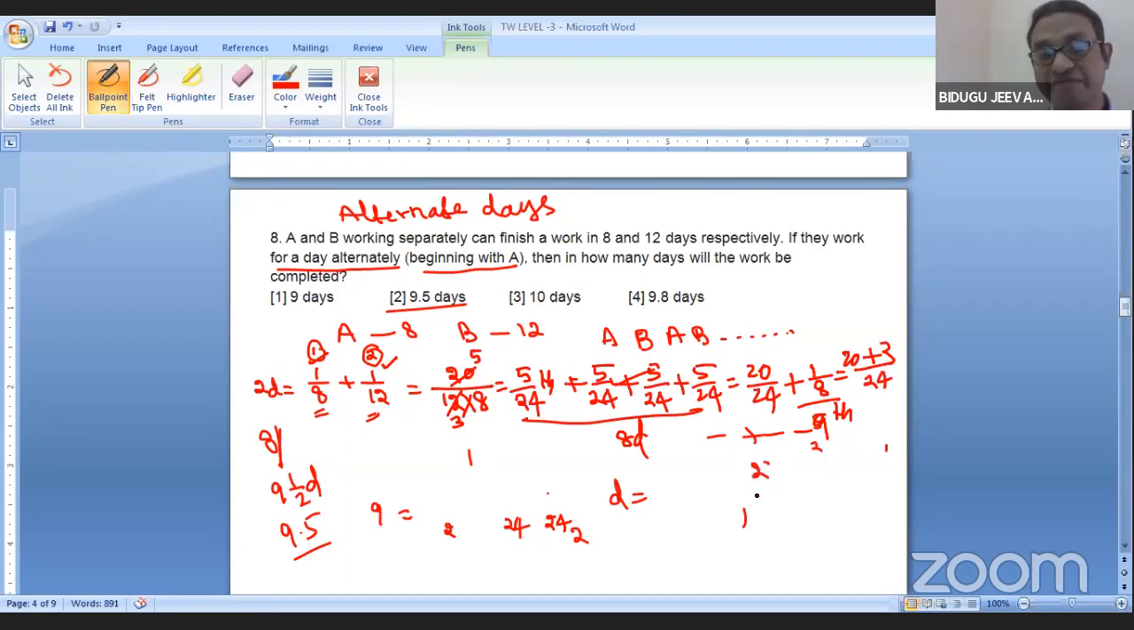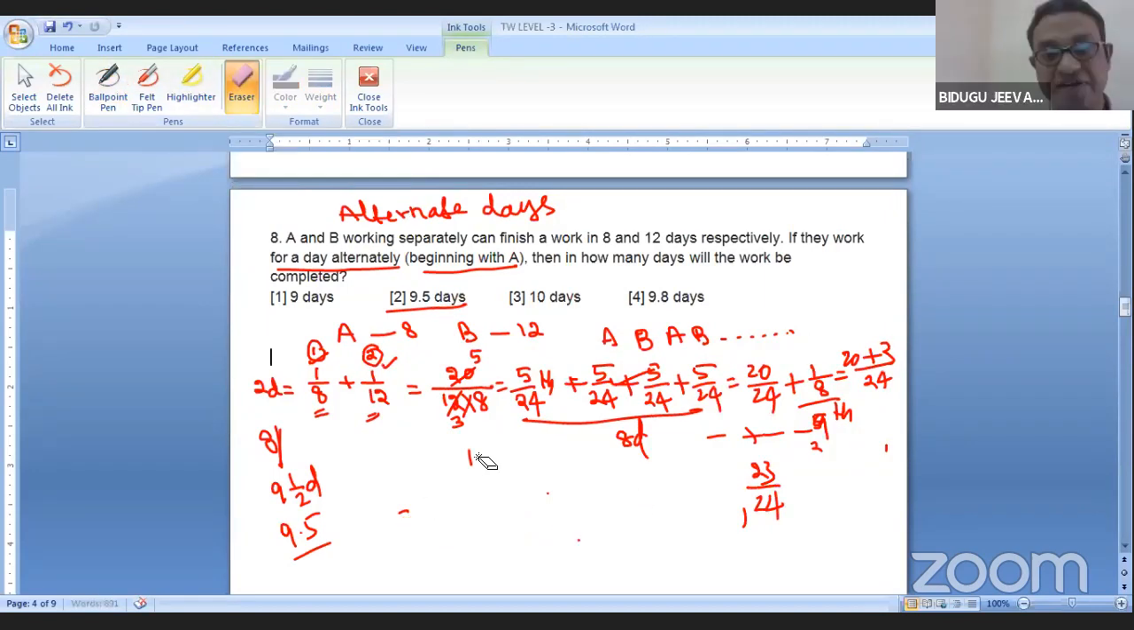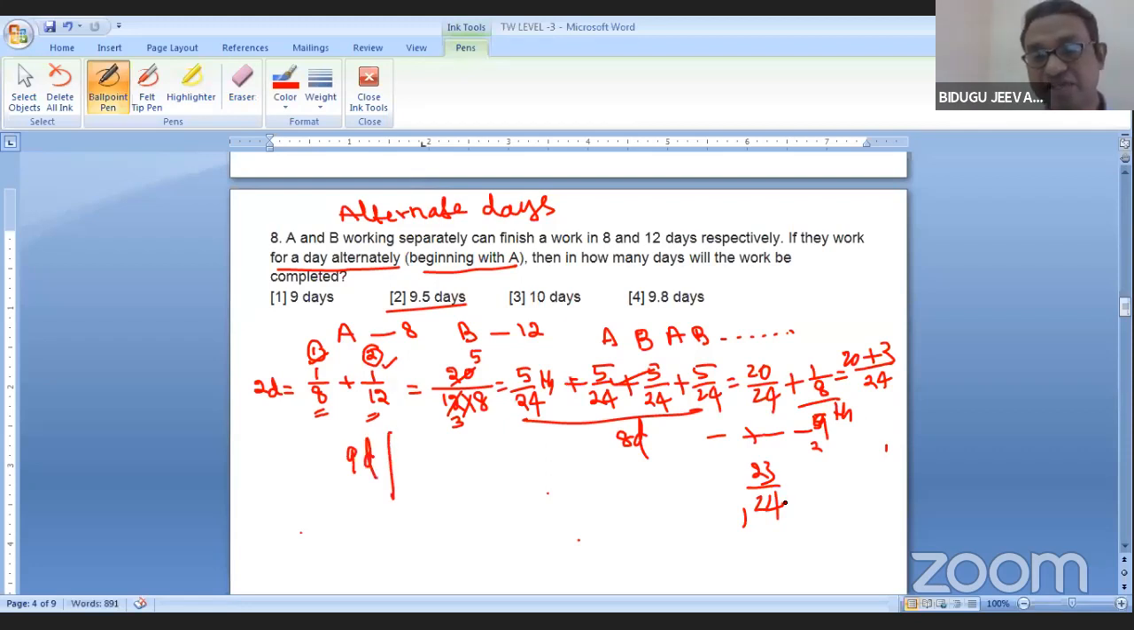So 23/24. How many days are completed now? 9 days completed. So 9 days over. Remaining how much work is there? 1/24. This can be done by whom? A already did a turn, so next B has to do it. He is not taking the whole day. He has to do only the remaining work, which can be done in 1/2 day. So the answer is 9.5. Shall I give one more example?